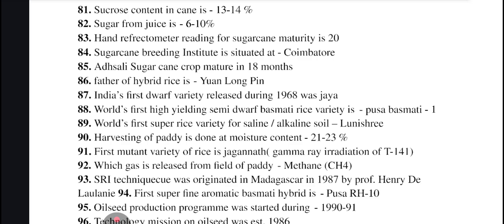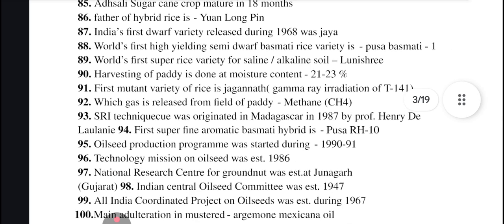Gas released from paddy field is methane. SRI technique originated in Madagascar in 1987 by Professor Henri de Laulanié. First superfine aromatic basmati rice hybrid is Pusa RH10.